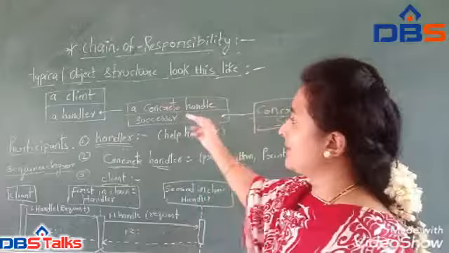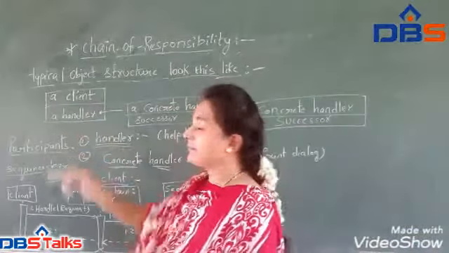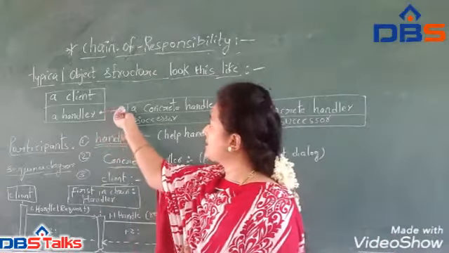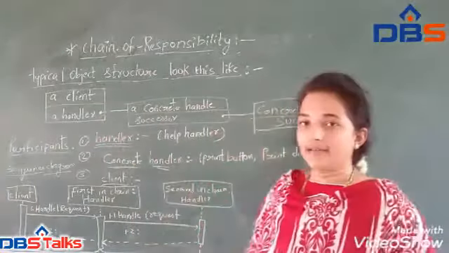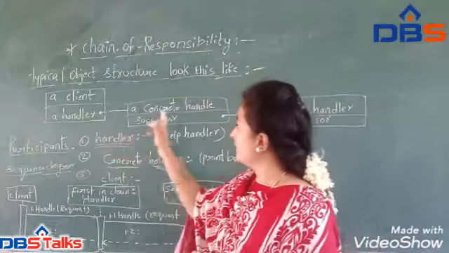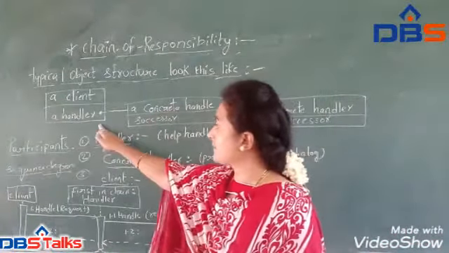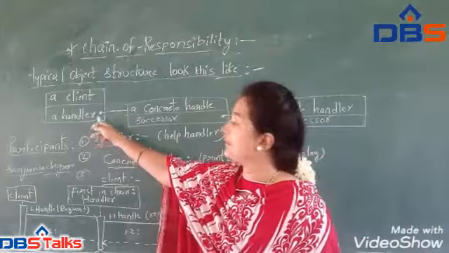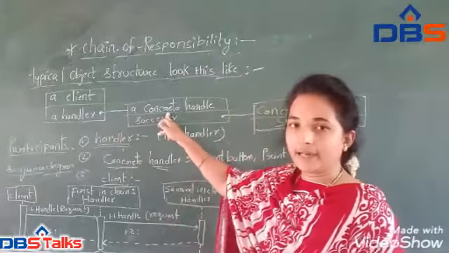If we see the working of that structure, we have a typical object structure that looks like this. Here I have a client. The client provides the request to the handler. The handler sends that request to the concrete handler. After taking the request from the handler, whatever methods or operations are available in the handler will be inherited by the concrete handler.